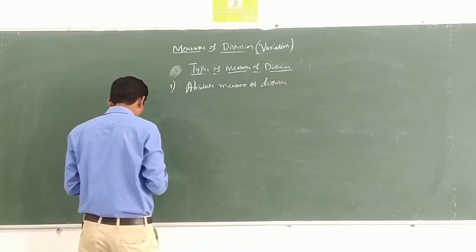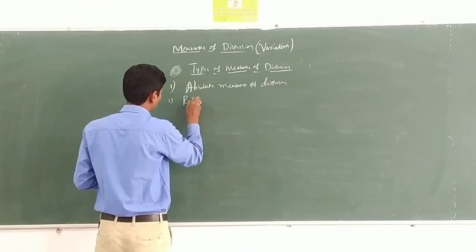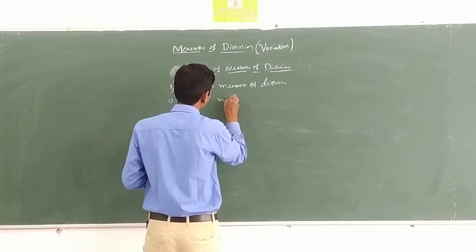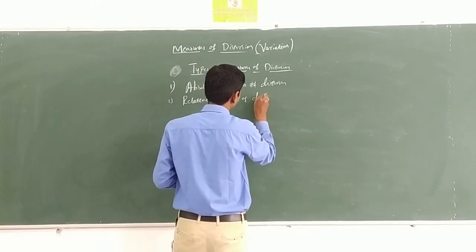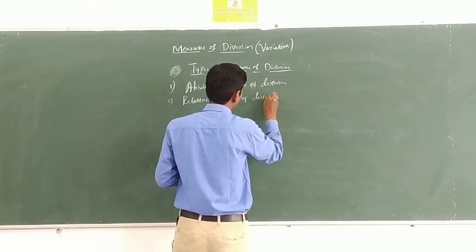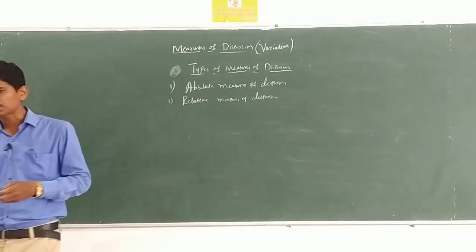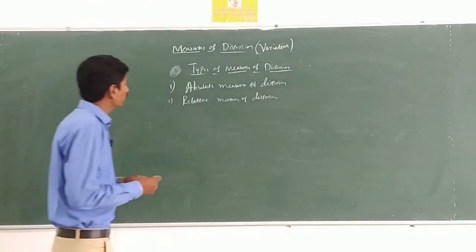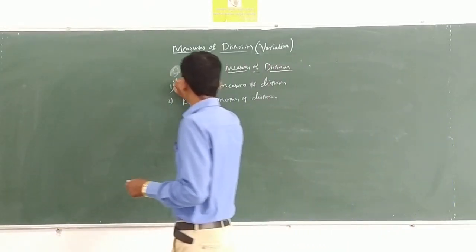Second one is relative measures of dispersion. There are totally two types of measures of dispersion: one is absolute measures of dispersion and another one is relative measures of dispersion. The first one is absolute measures of dispersion.